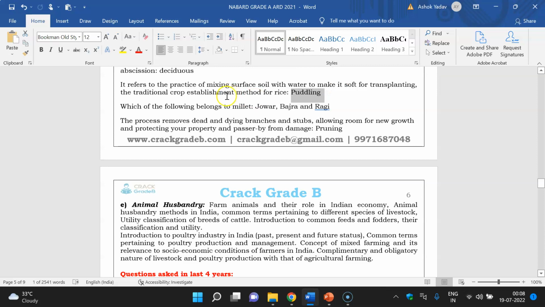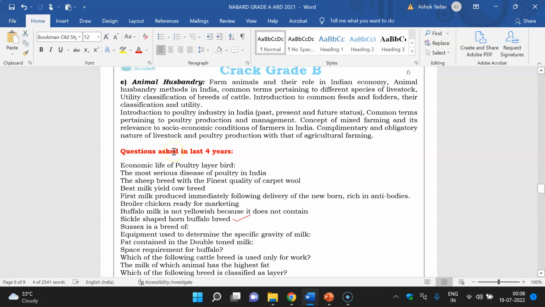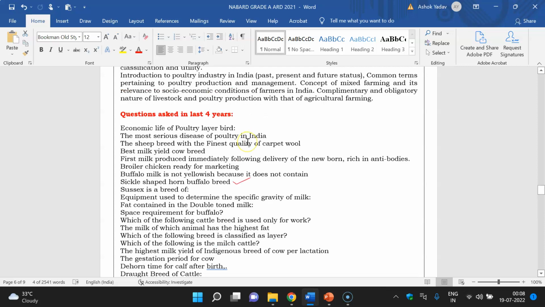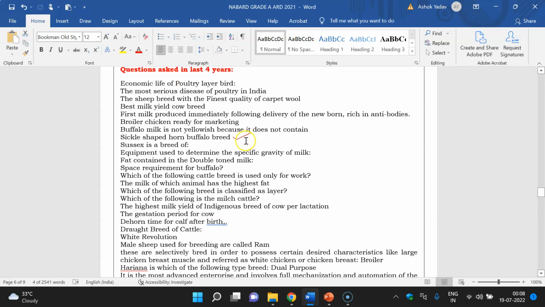Puddling, what is it? It is related to transplanting of the traditional crop method for rice. So next is animal husbandry. This is also an important topic. As you can see, there are 3 to 4 questions every year, and mainly they are asking on the breeds, various types of breed, and their characteristics.